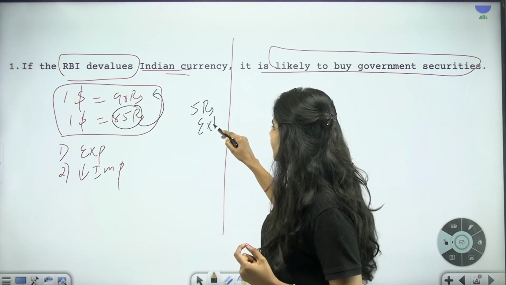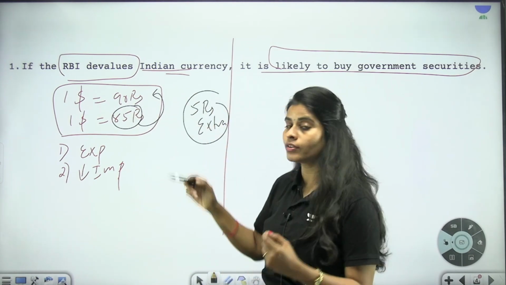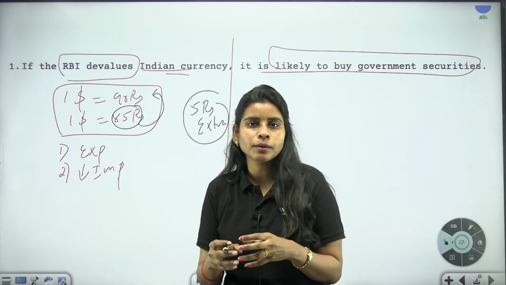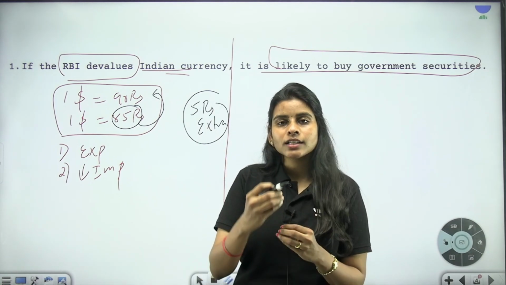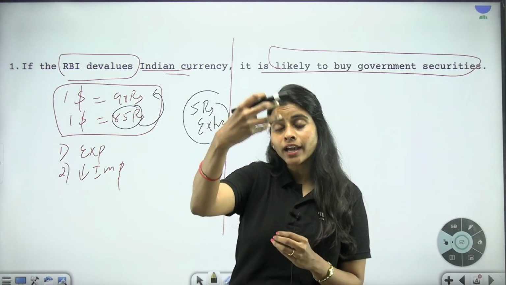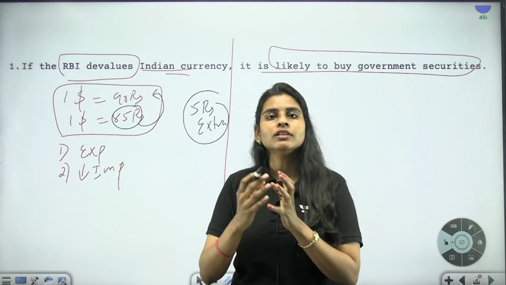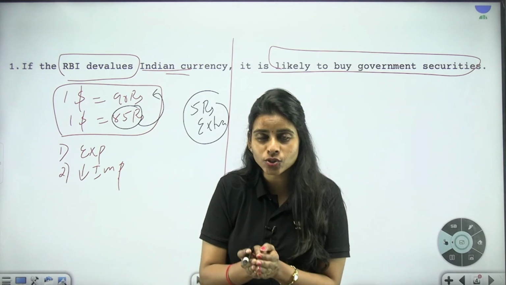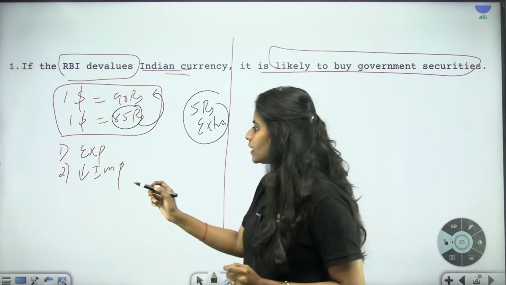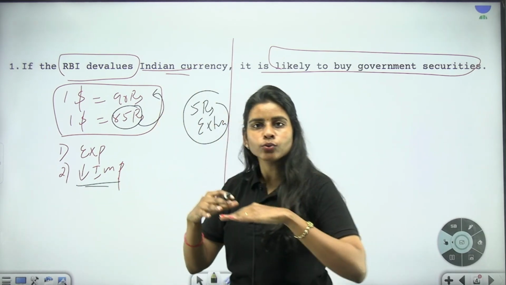This can help in promotion of exports. And if I am an importer, for every dollar that I have to spend to get the product from abroad, I will have to spend 5 rupees extra. That is likely to reduce the imports.